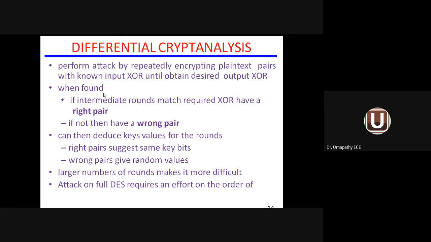When found, if intermediate rounds matched the required XOR, it will have a right pair. It will do the permutation and the combination to find out the correct XOR operation. If the correct XOR operation is available, the correct pair of messages will be selected and the attack will be implemented. Otherwise, it is said to be the wrong pair. So right pair means same key bit. Wrong pair means a random value will be there based upon the rounds of permutation and combination. If there is a larger number of rounds, it makes the process more difficult.